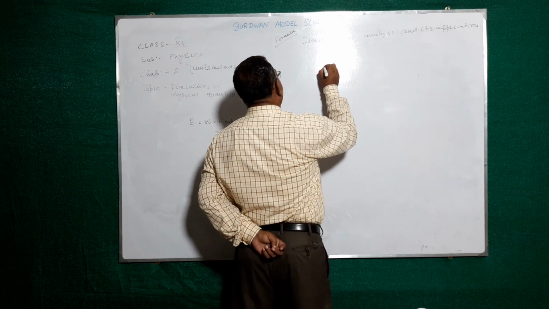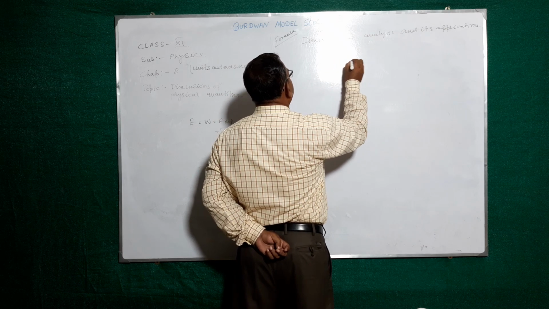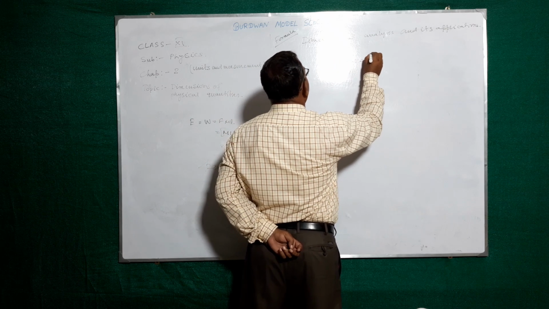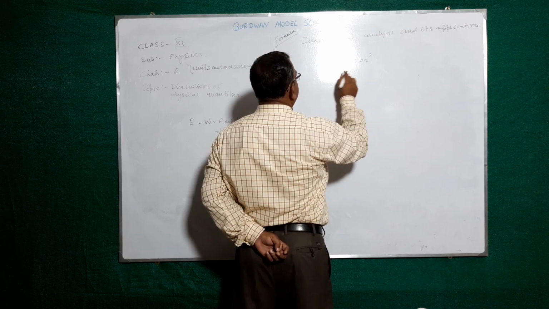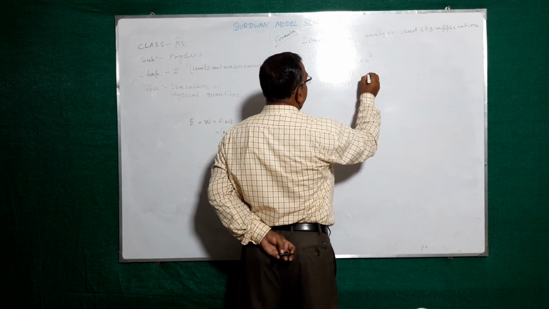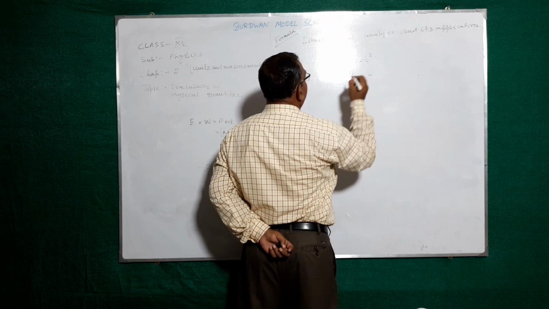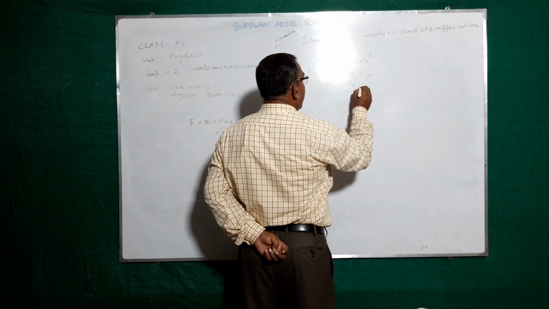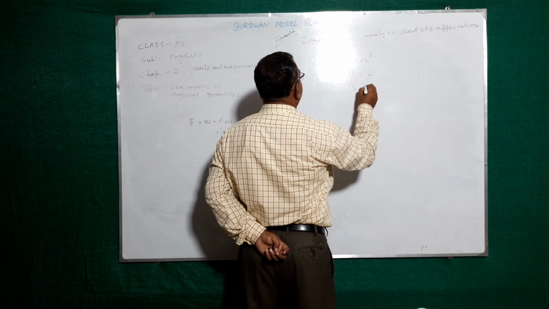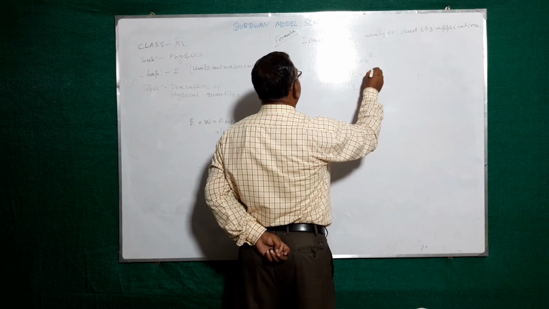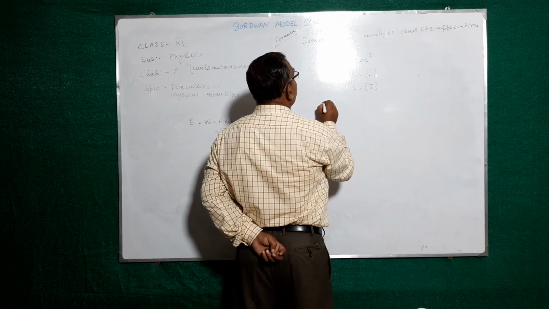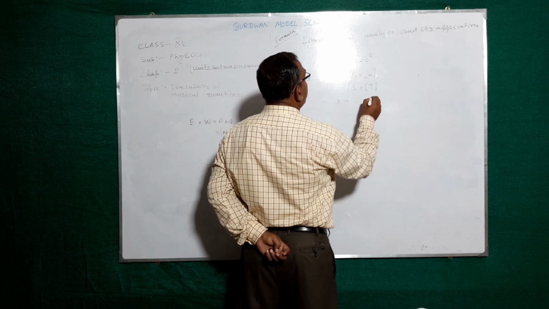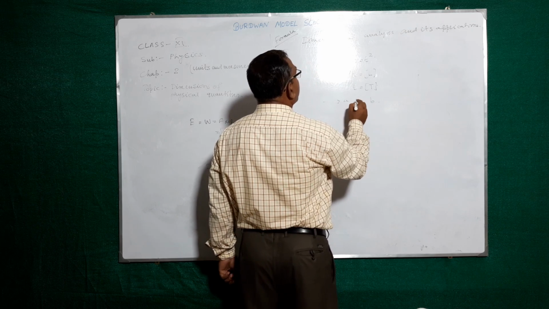Suppose x equal to a t plus b t square. x is the distance, the dimension is L, and t is time, the dimension is capital T. You consider it, so you find out the dimension of a and b.